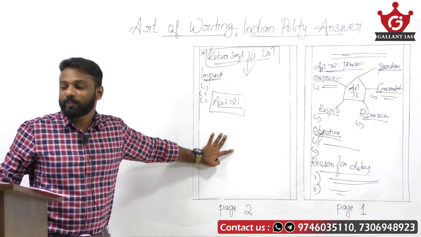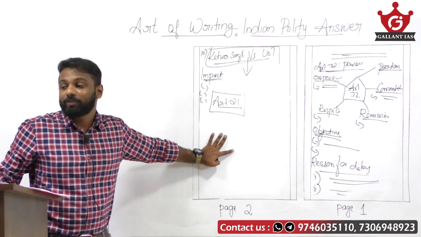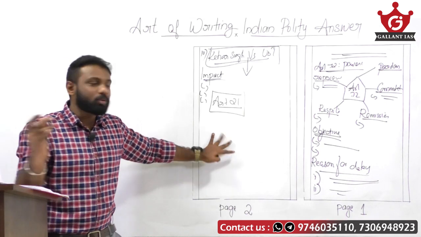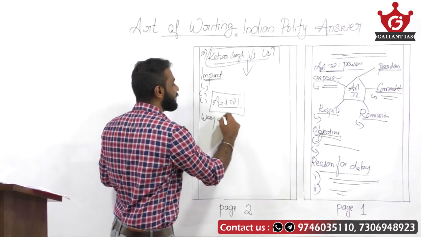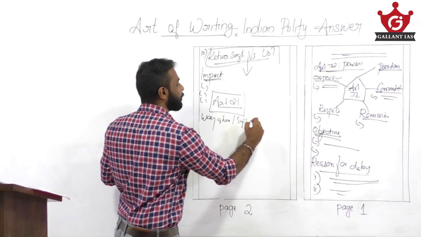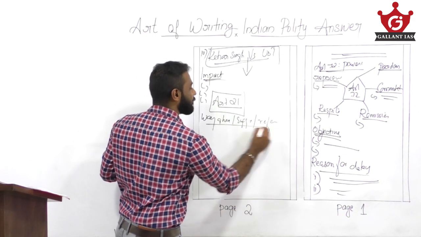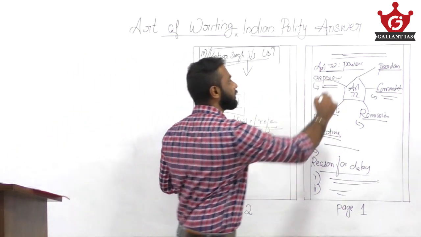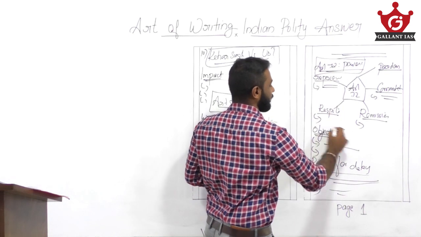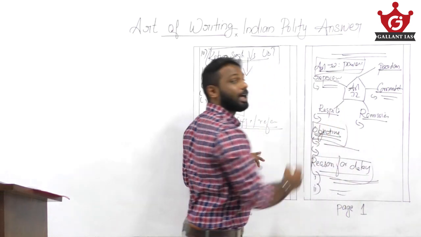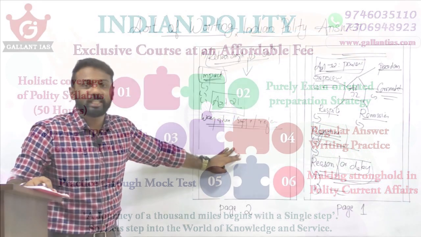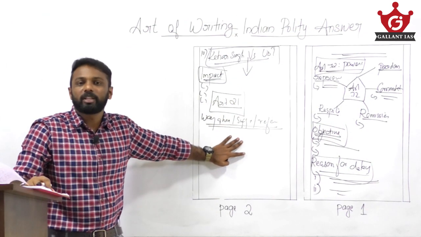Okay, then what's the second part of the question? Should there be a time limit specified for the president to accept or reject such petitions? So now to give answer to that, you can give suggestions, or you can say way ahead, or you can say about reforms needed. Likewise, give a separate subheading. So I always say that try to give subheadings to your answer. Giving subheadings makes your answer more attractive and more perfect. Why? Because the evaluator will come to know that you have addressed almost all the parts of the answer. That impression you can create while writing a subheading. So try to give subheadings to your answer.